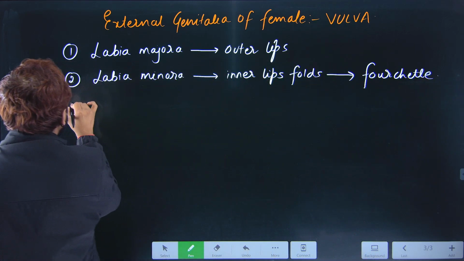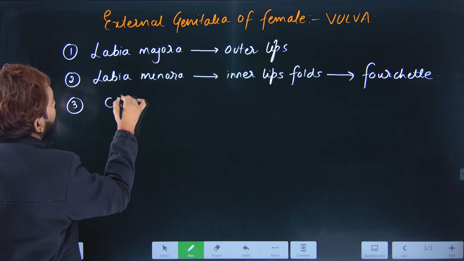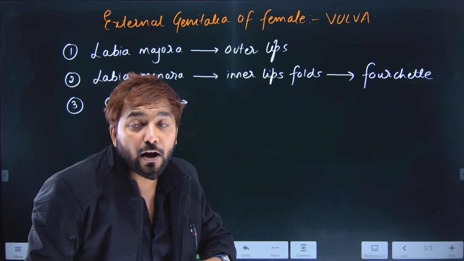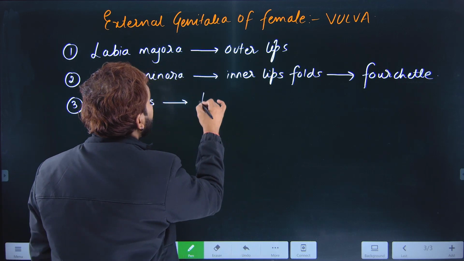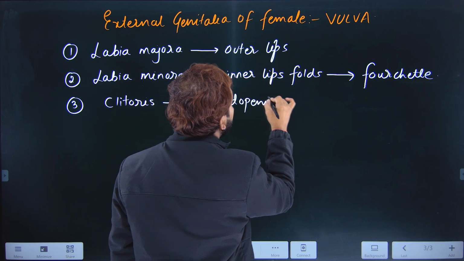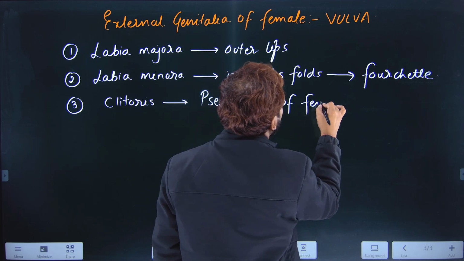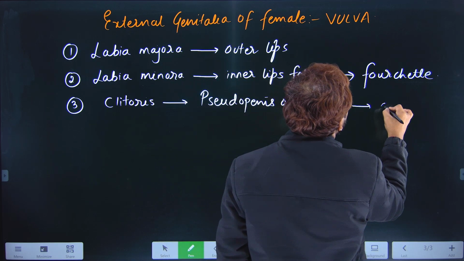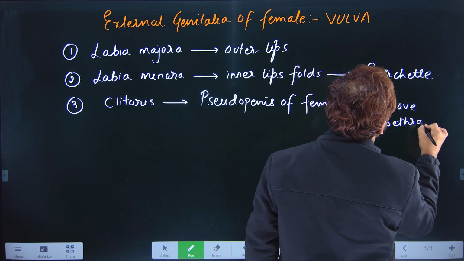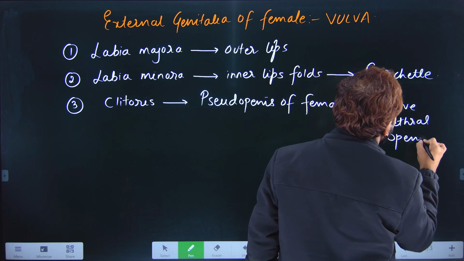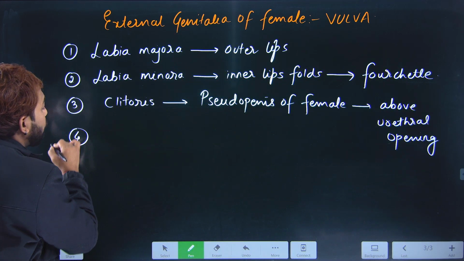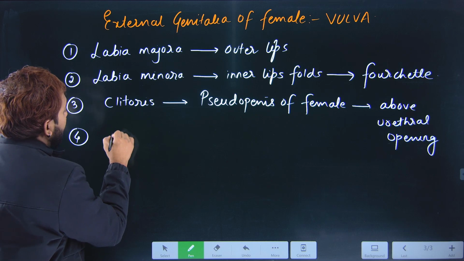The third important structure is the clitoris. Clitoris is the excitatory organ of female, so called the pseudopenis of female. And this pseudopenis of female is located above the urethral opening. Then the fourth one you will have is the hymen.